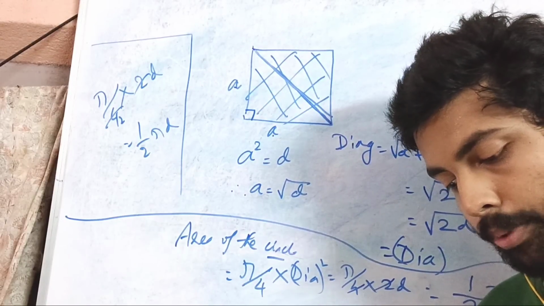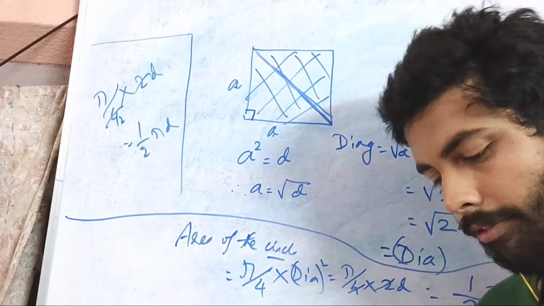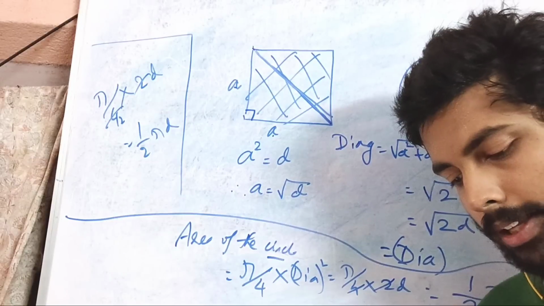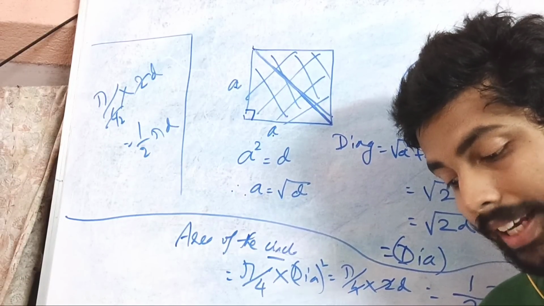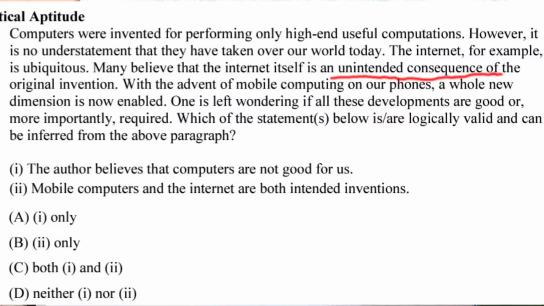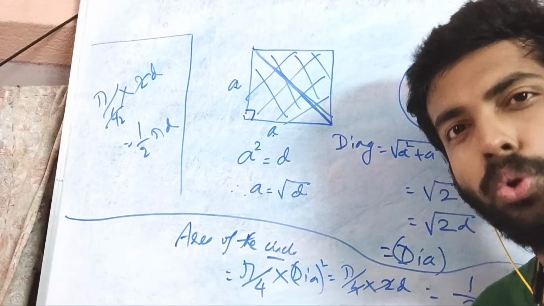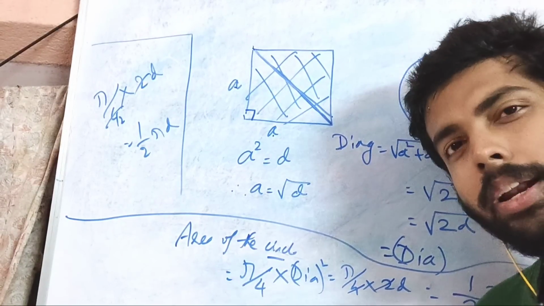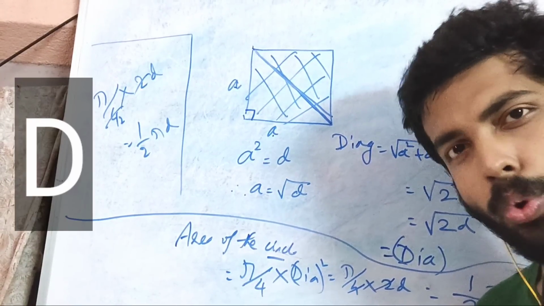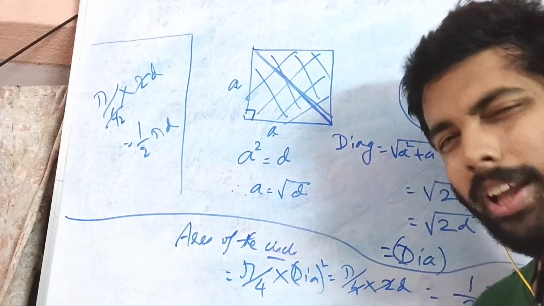The author believes that computers are not good for us. It is nowhere mentioned in the full paragraph. And the second thing is, mobile computers and internet are both intended inventions. You can see one line: many believe that the internet itself is an unintended consequence of the original invention. So of course this is also wrong. So option D is correct, neither 1 nor 2. Okay, I think you can read the paragraph after pausing the video and you will definitely be able to answer it.